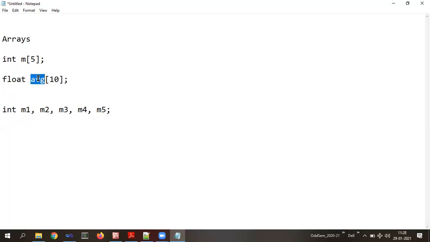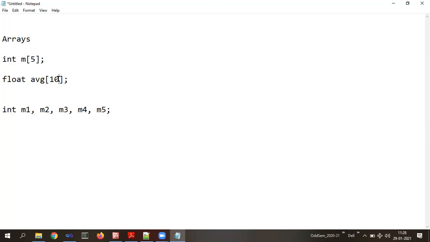There is an array by the name AVG. What is the data type? Float. How many elements can it store? 10 elements. Okay, is this basic information about the array understood? Array means a group of elements. Now tell me, are all those group of elements of the same data type or of different data types? Same data type, right? Then can we define the array now?